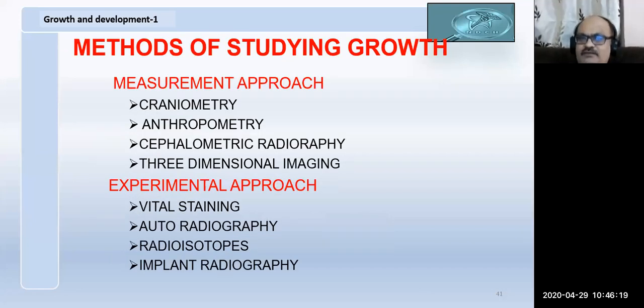So we have methods of studying growth. We have craniometry. Craniometry is direct measurement of the cranium or the skull. Anthropometry is also a direct method, and craniometry is on the living, whereas anthropometry is on non-living substances. Cephalometric radiography is an indirect method. In cephalometric radiography, we obtain the radiograph of the skull, and on it we take the measurements. And the other methods we have are vital staining, autoradiography, radioisotopes, and implant radiographs.